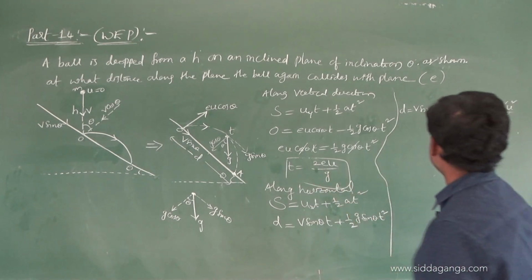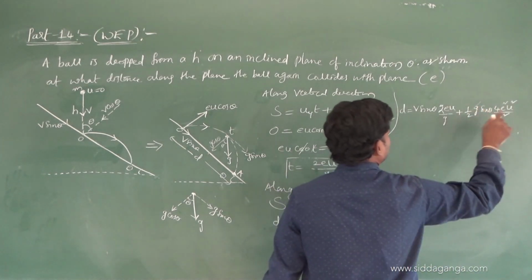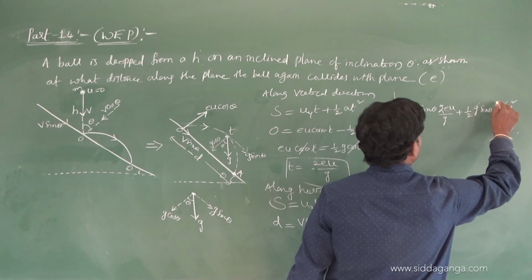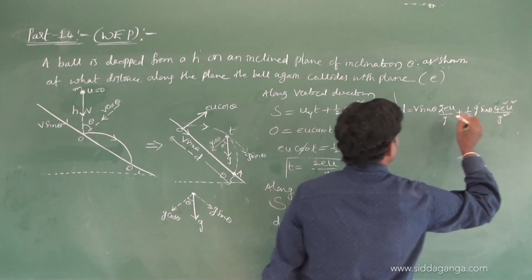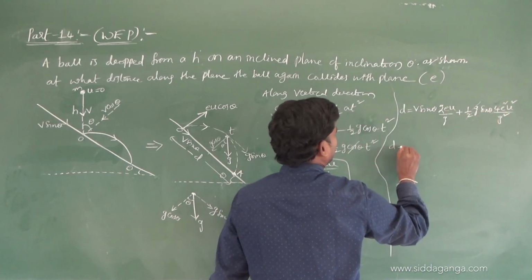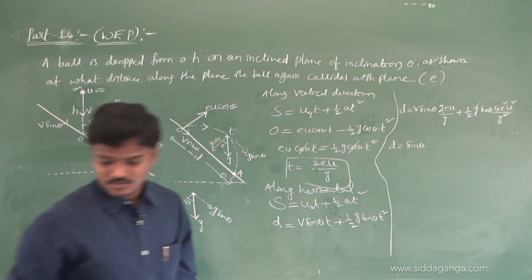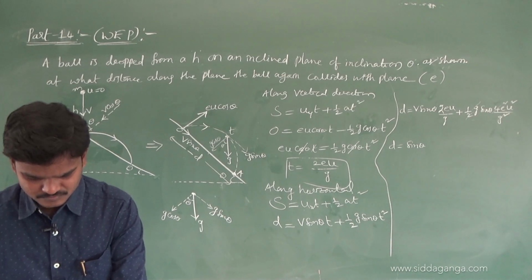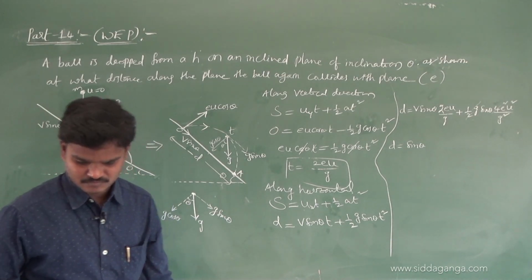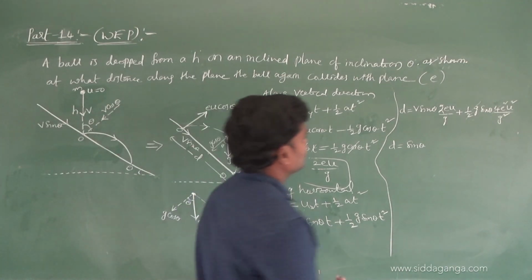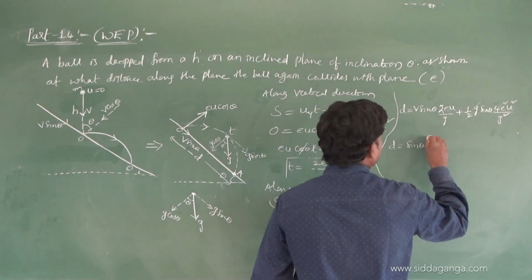Check it, one g gets cancelled, the 2 and 2 cancel. Sin theta I can take common. So I am getting like this.